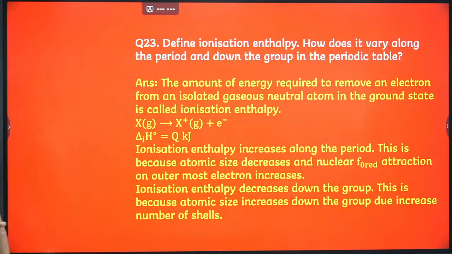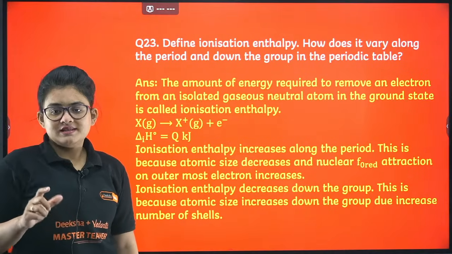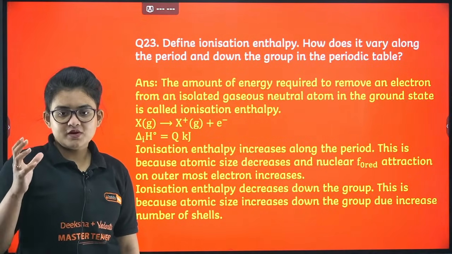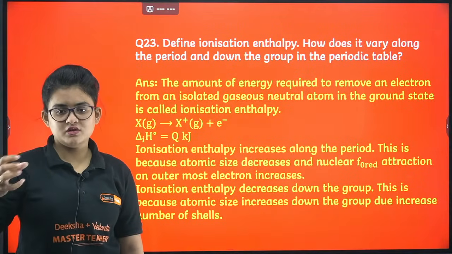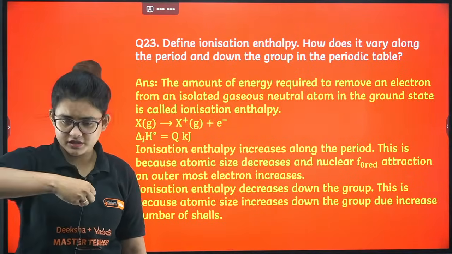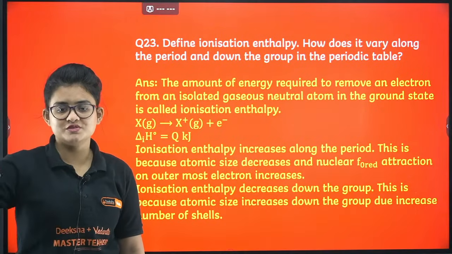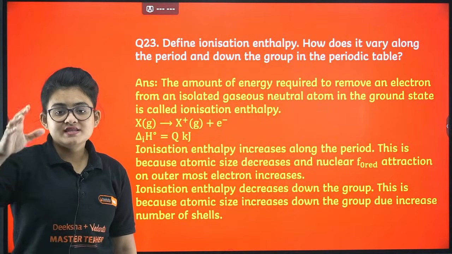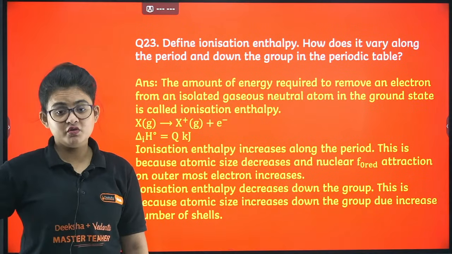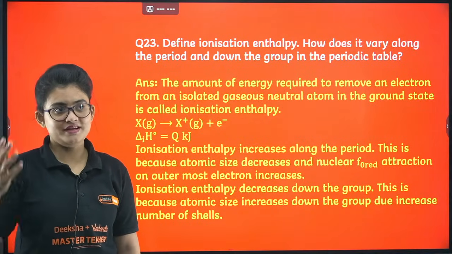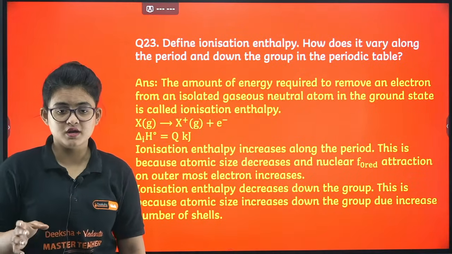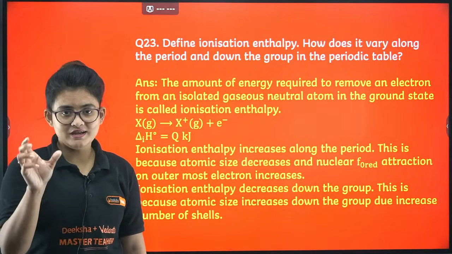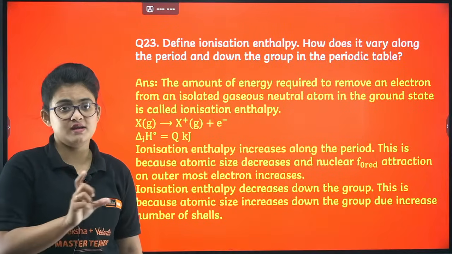So as you know, for this particular case, the key term is the isolated gaseous atom. Whatever you write, the amount of energy required to remove the electron from the outermost shell from an isolated gaseous neutral atom, if you don't write the term, it depends on the examiner's mindset whether he or she will give you marks or not. So please make sure that is a key term and that you write it.